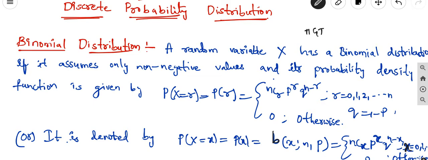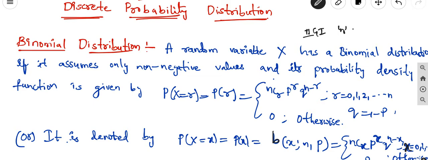Okay, in this case we are taking n independent trials, small n independent trials, and each and every trial has two possible outcomes, either tail or head, or success or failure, or anything, and the probability of the two outcomes remains constant. The probability of outcomes is constant means if we are taking head or tail, as already discussed in the previous class, 1 by 2, 1 by 2, that is constant. In such cases we are using this binomial distribution.